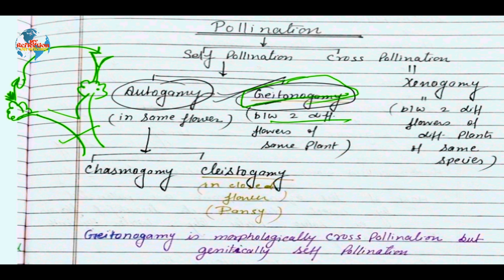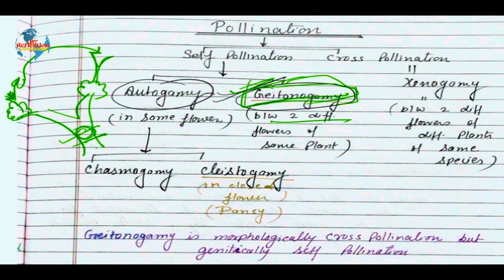But these two flowers belong to the same plant, the same parent. That means their genes are the same. That's why it is termed genetically self-pollination. Hope it is clear. We have to majorly focus on geitonogamy in the process of pollination, where questions will come.